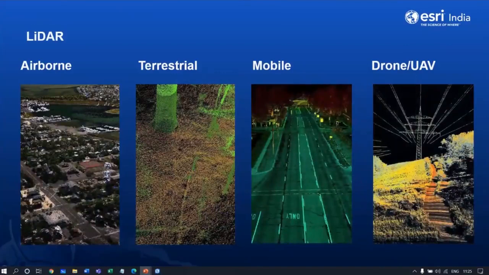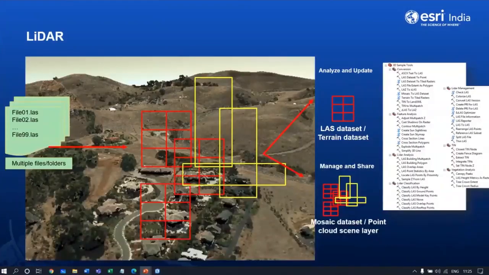Coming to LiDAR. So ArcGIS Pro supports LiDAR from all modes, be it airborne, terrestrial, mobile, or from drone. And the data can be individual files, or it can be consolidated one. And there are various tools to convert the formats or analyze the LiDAR data, or to make the classification based on height or ground points and so on. So there are various ways in which you can work, or you can convert and process and analyze LiDAR data in ArcGIS Pro.